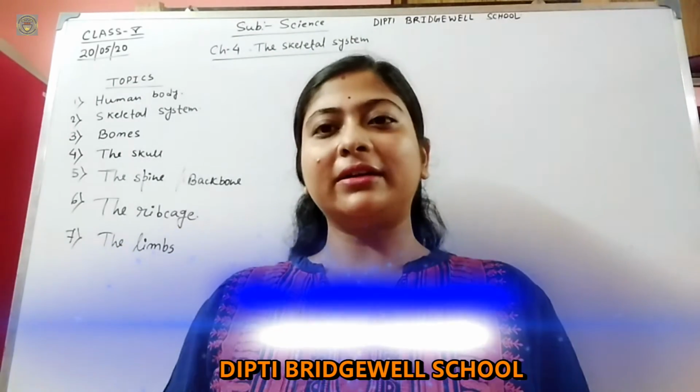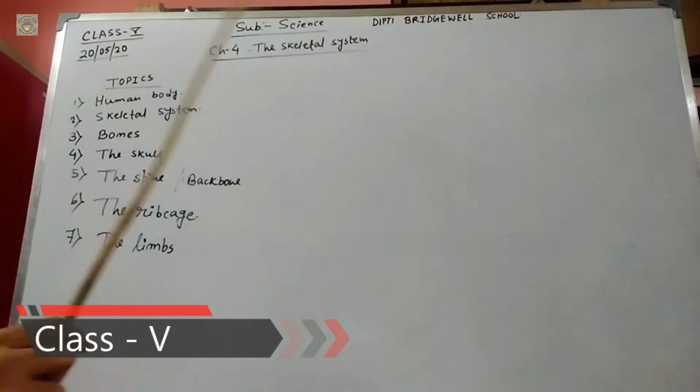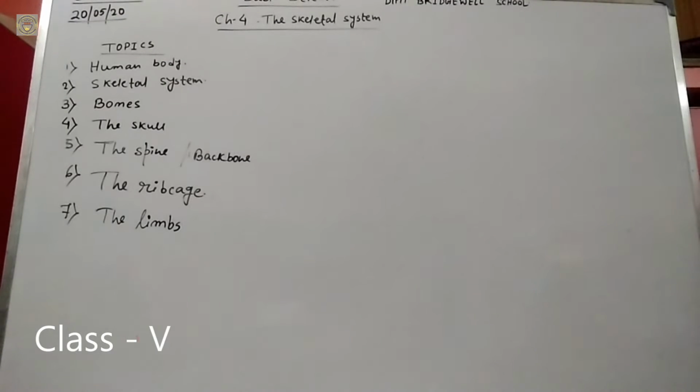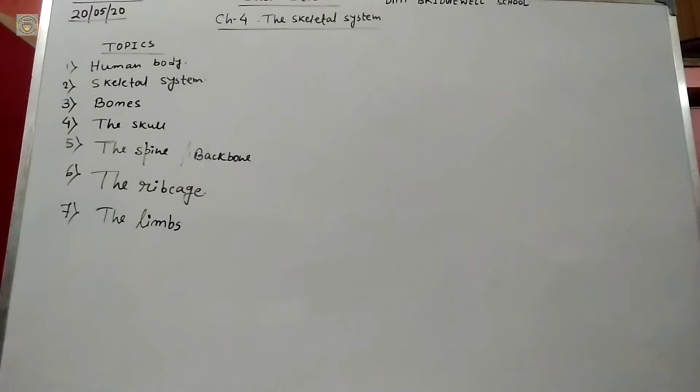So today we are learning Science of Class 5 and our chapter name is The Skeleton System, Chapter 4. So students, let's begin with the chapter. In this chapter, we will learn about the organ system, human body, skeleton system. A group of organs working together to perform a particular job for the body form an organ system. So this chapter is basically about the human body. There is an organ system, and there is a skeleton system also.